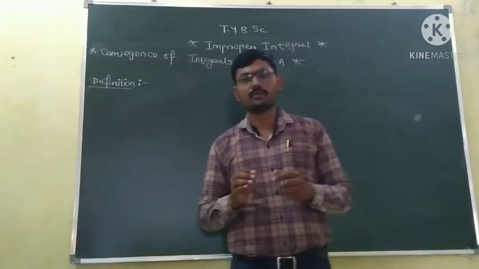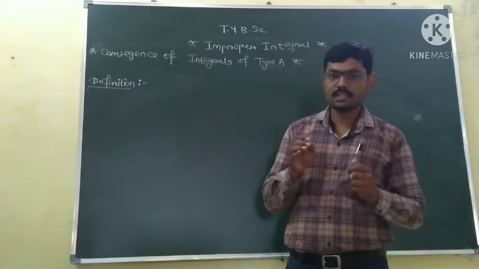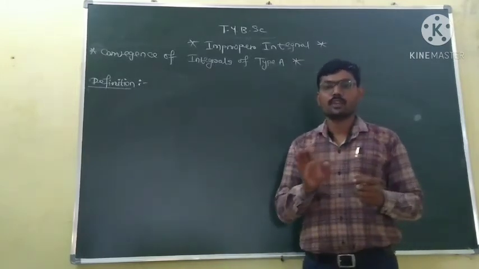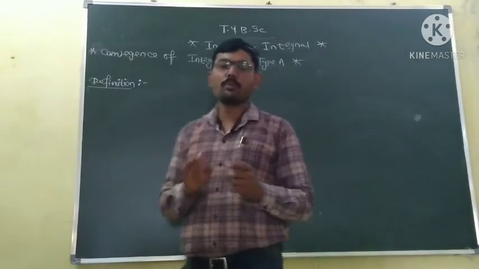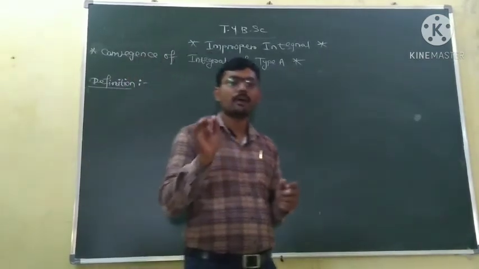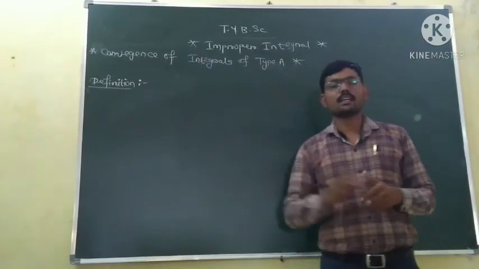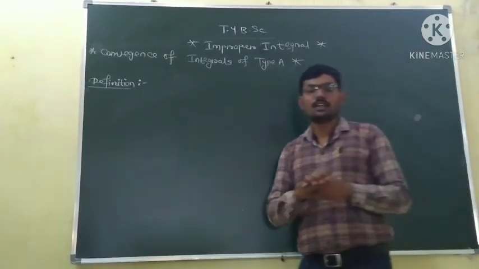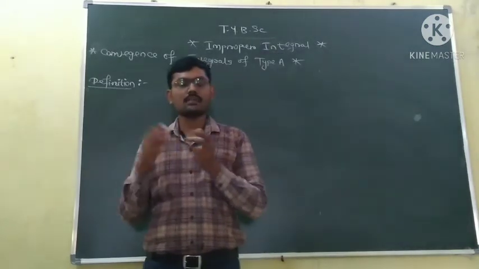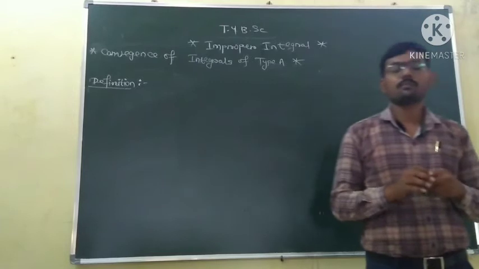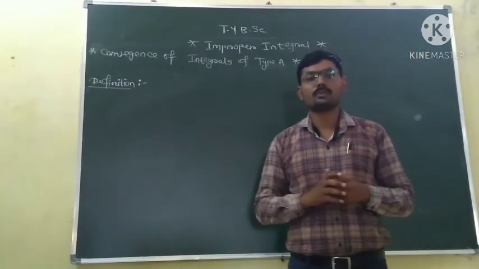Now, after this, we get the idea of what an improper integral means. In improper integrals, there is a problem in finding the general integration. Why are they improper integrals? Because either the function is unbounded or the limits are infinite. In proper integration, there is no such problem.